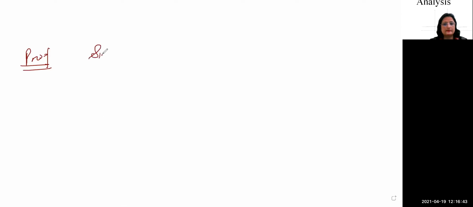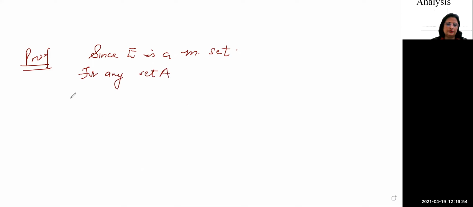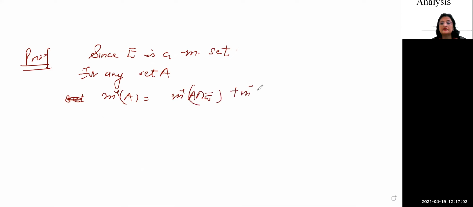Since E is a measurable set, M means measurable set, okay? Then for any set A, we will write the definition of measurability. This is m star A is equal to m star A intersection E plus m star A intersection E complement. Okay?